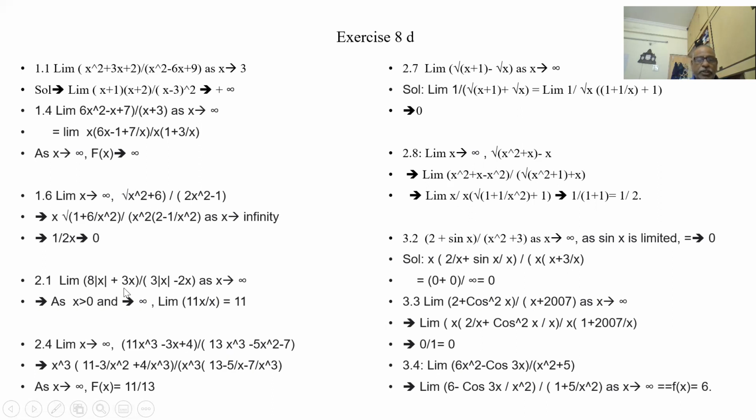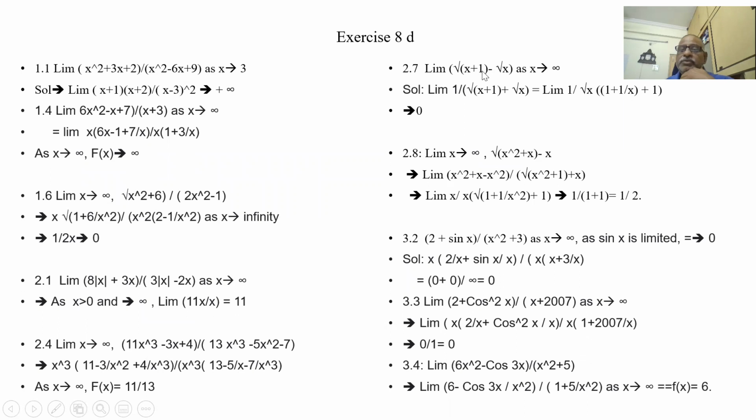Okay. Limit of 8 mod x plus 3x into 3 mod x minus 2x as x tends to infinity. This is plus infinity only. So I can simply, as x is greater than 0, 8x plus 3x is 11x. 3x minus 2x is 1x. So x getting cancelled, answer is 11. Because there is no minus infinity to plus infinity, it is plus infinity. So mod x automatically becomes x itself. So limit of x tends to infinity, this equation. I'm taking out x cube here. Here also I'm taking out x cube. So 11 by 13 is the answer. Because when I put x infinity, these terms will become 0.